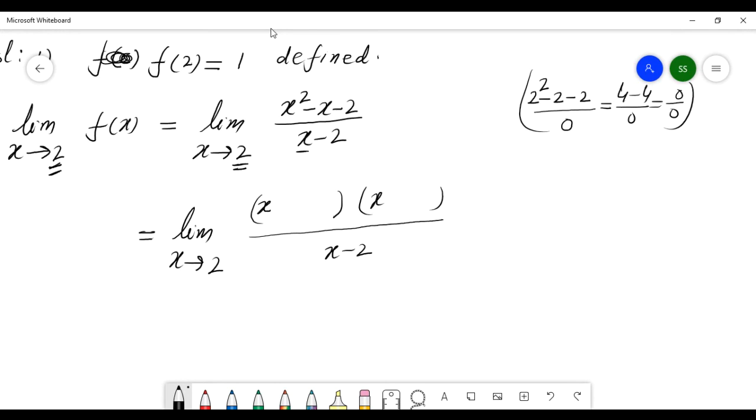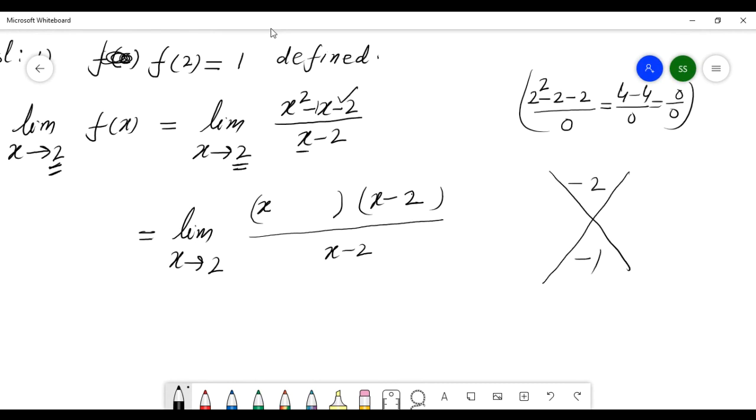So here we need the factor x minus 2. Here also factor x minus 2. But here, check this. How to check? I told you. So here we have minus 2, so write minus 2 here. And here we have plus 1, so write plus 1 here.